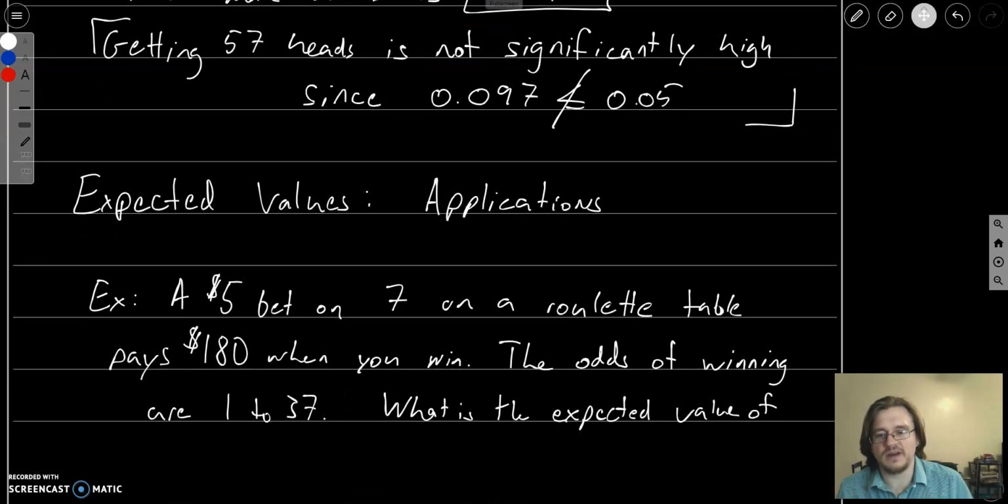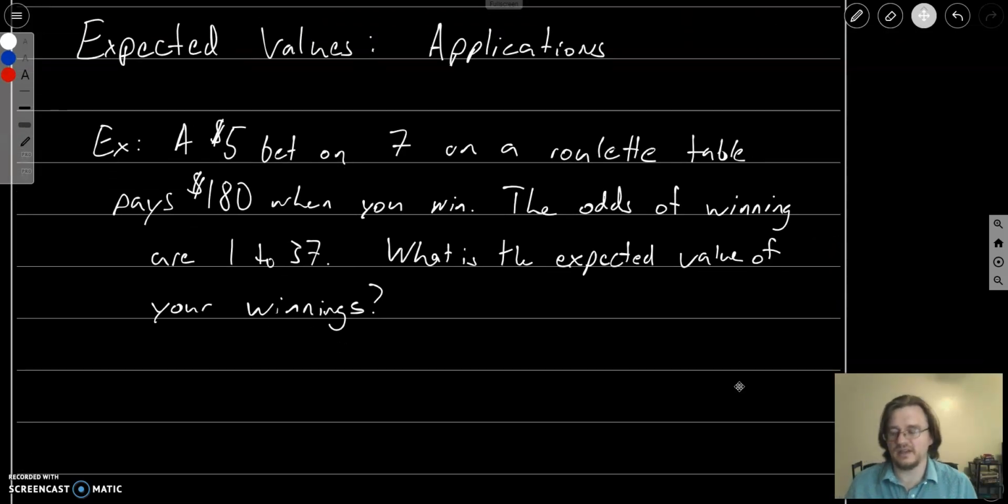And I'll go through one final example involving expected values. So here we're walking up to a roulette table, and we want to look at whether or not we should bet $5 on the roulette wheel spinning exactly a 7. When you bet $5, it pays out 180, and the odds of winning are 1 to 37. So the question is, what's the expected value of our winnings? Do we expect to win anything, or do we expect to lose something?